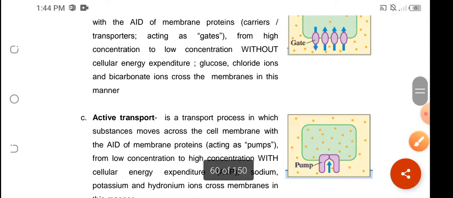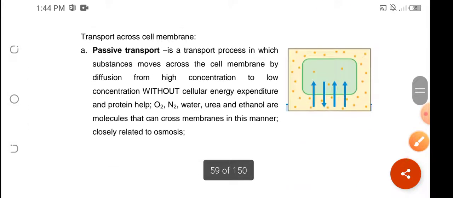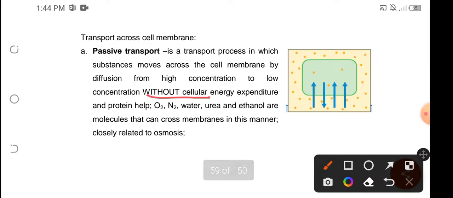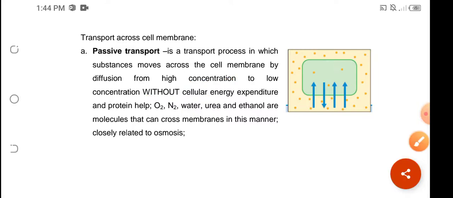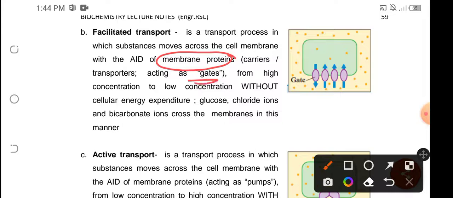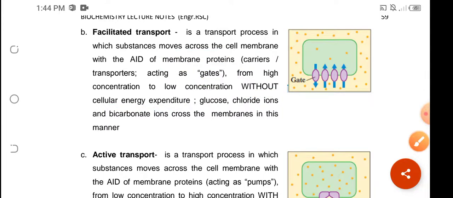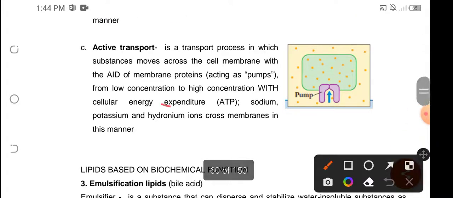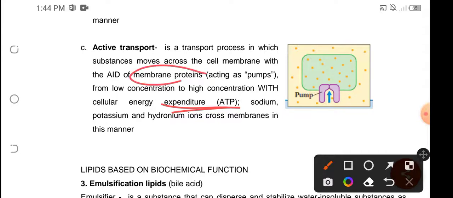Okay, so we have three types of transport. Yung isa hindi nangangailangan ng ATP, rather it makes use of its concentration to cross the membrane. While for facilitated transport, the membrane protein acts as a gate, but still no energy is required. So, move pa rin yung mga substances without ATP. And then the active transport needs energy so that the membrane protein could pump them and cross the membrane.